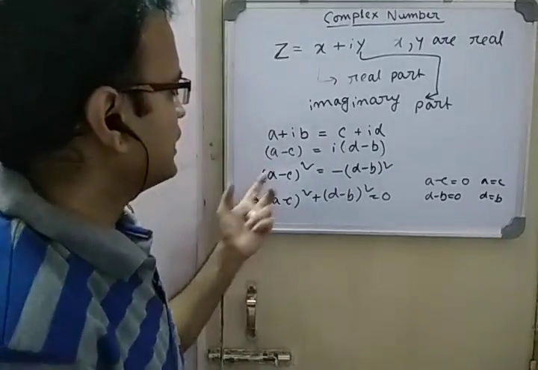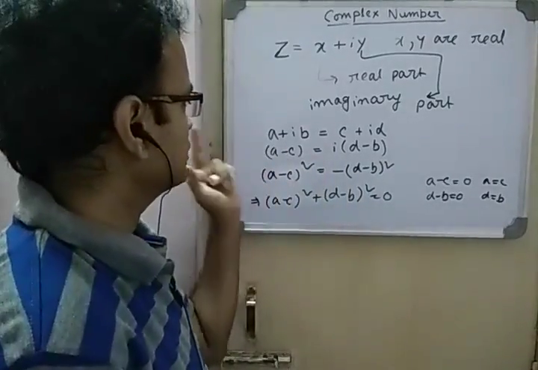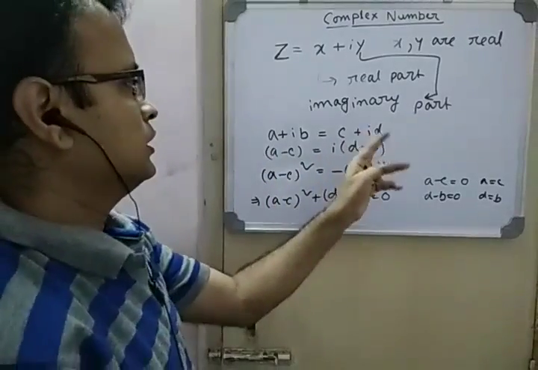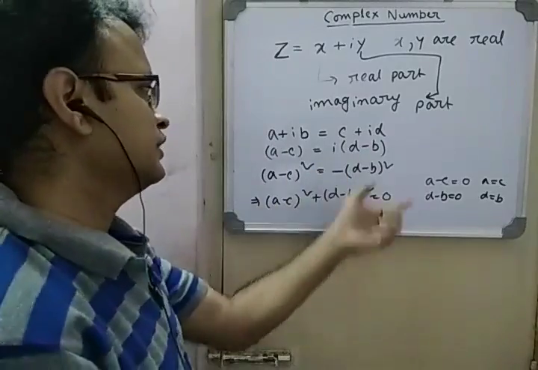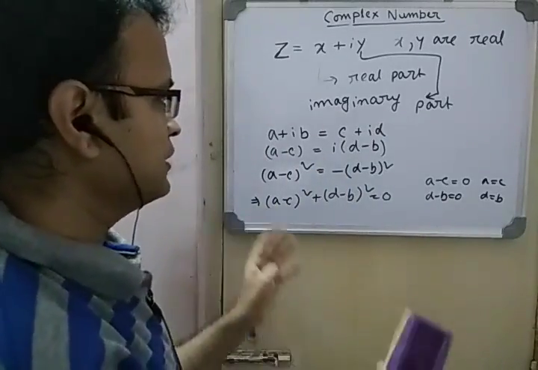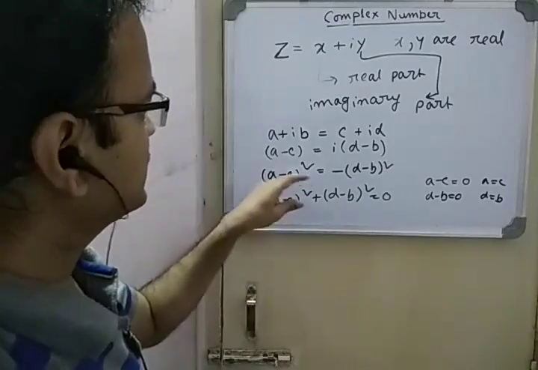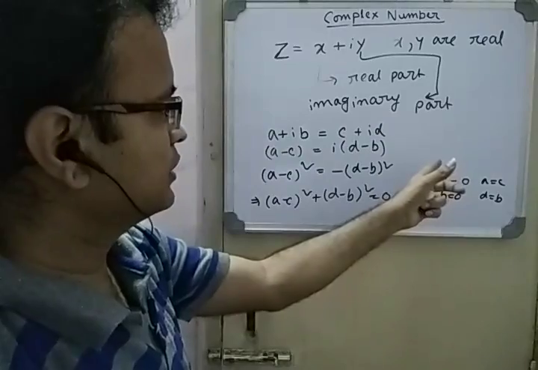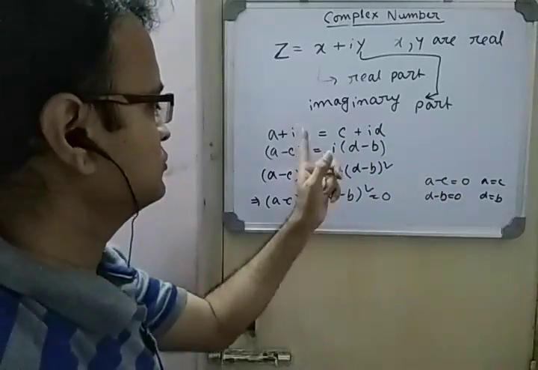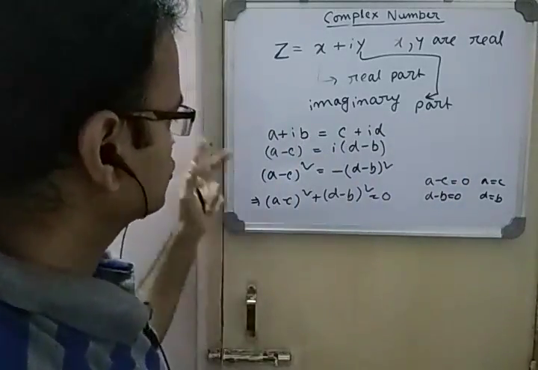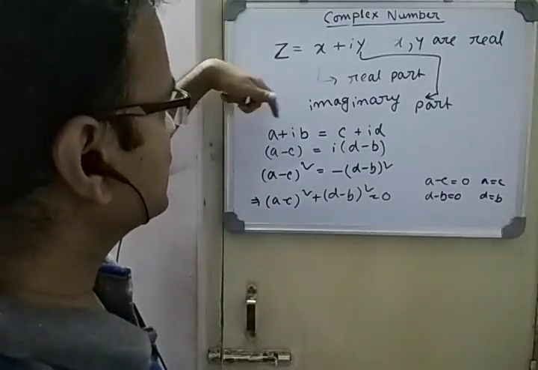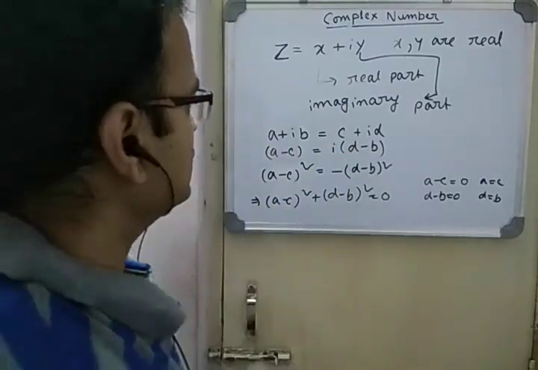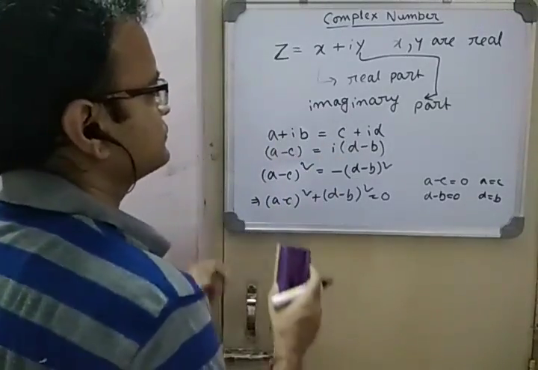So whenever we have an equation where both sides are complex numbers, or one side is complex and the other side is real, anything, we have to keep in mind that the real part on one side should be equal to the real part on the other side, and the imaginary part on one side should be equal to the imaginary part on the other side. So we can write, by equating the real and imaginary parts on both sides, a equals c and b equals d. Okay.